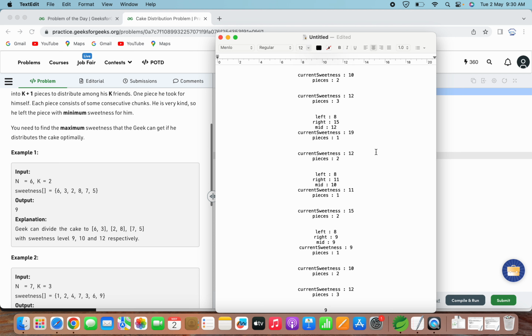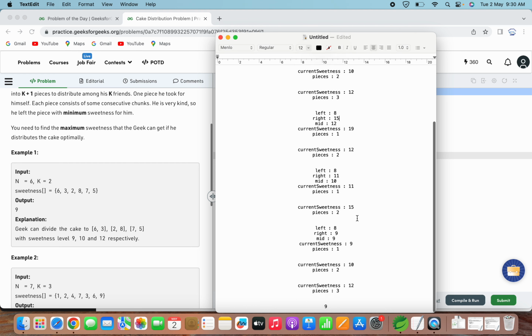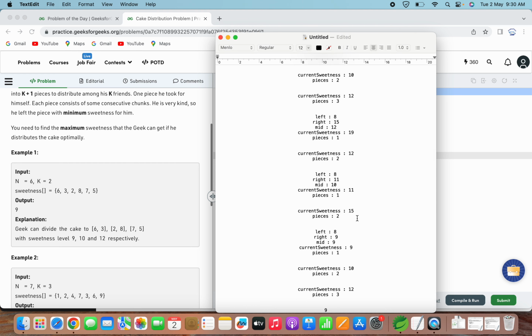So since we have got the 2 pieces here, we can see that the sweetness level can still be increased, since left is not equal to right, so this loop is continuing. After that the left will still be the same and right will be updated from 15 to 11. So through this one we get the value of mid as 10.